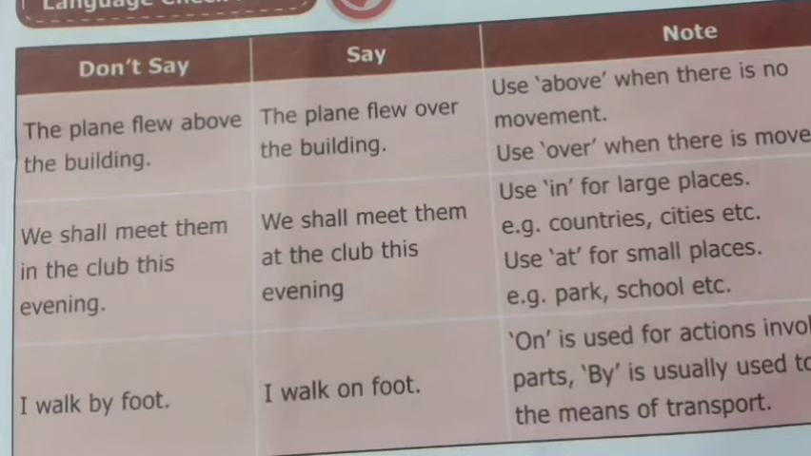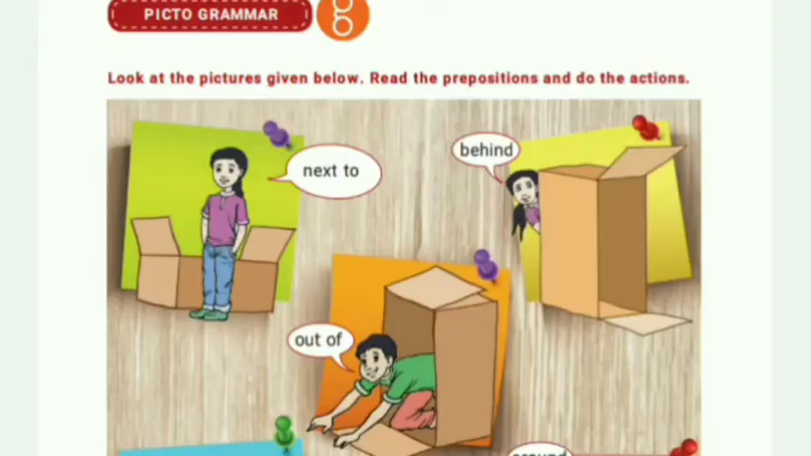The explanation is also given. On is used for actions involving body parts. By is usually used to mention the means of transport. Next, turn to page number 148. Look at the pictures given below. Read the prepositions and do the actions.